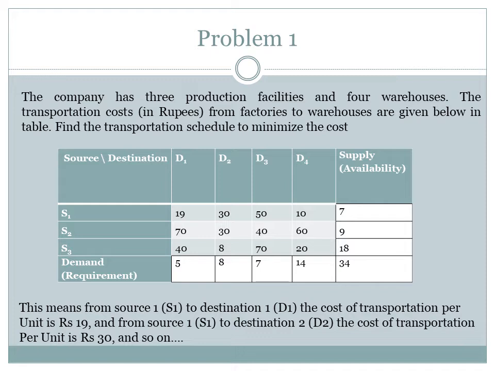We want to solve this problem with the help of transportation problem. Let us understand how the methods work. There are different methods available to get the initial basic feasible solution of transportation.